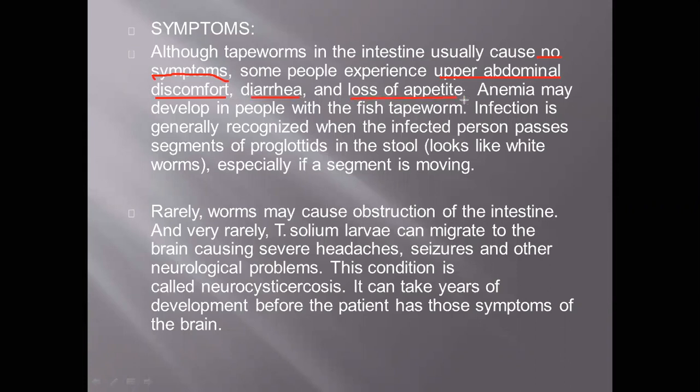After this too there is a possibility of anemia, because in people with fish tapeworm, this is most commonly found, mainly affecting consumption, or due to diarrhea and loss of appetite. Infection is generally recognized when the infected person passes segments of proglottids in the stool, which look like a white color worm. These are the common signs and symptoms we can identify.